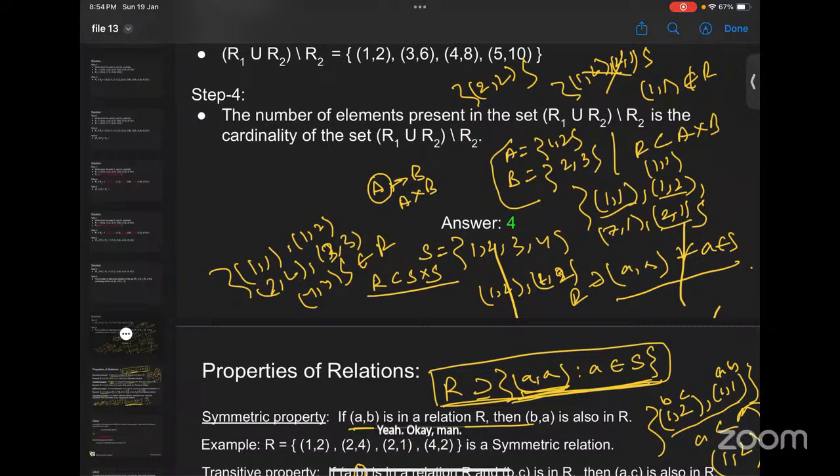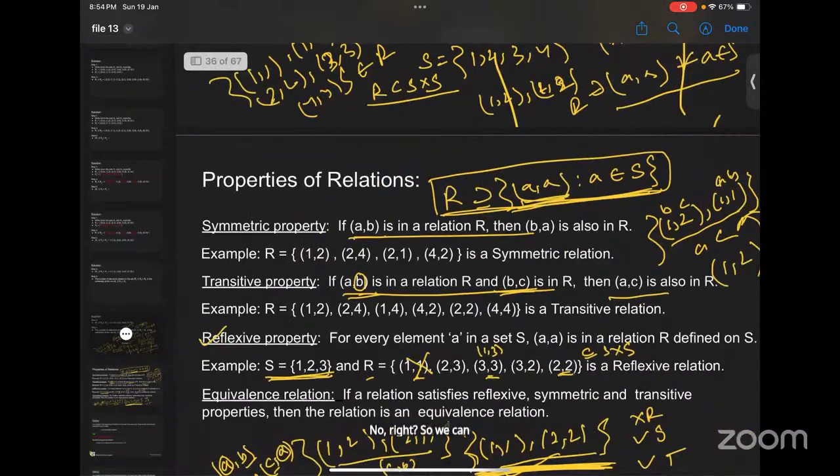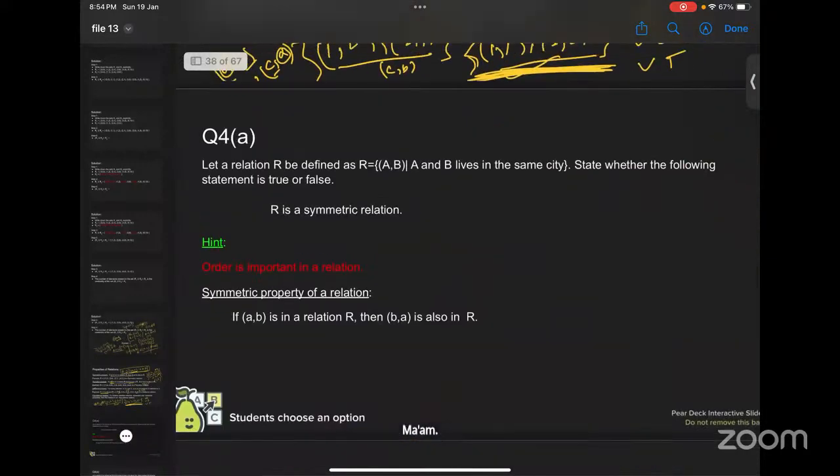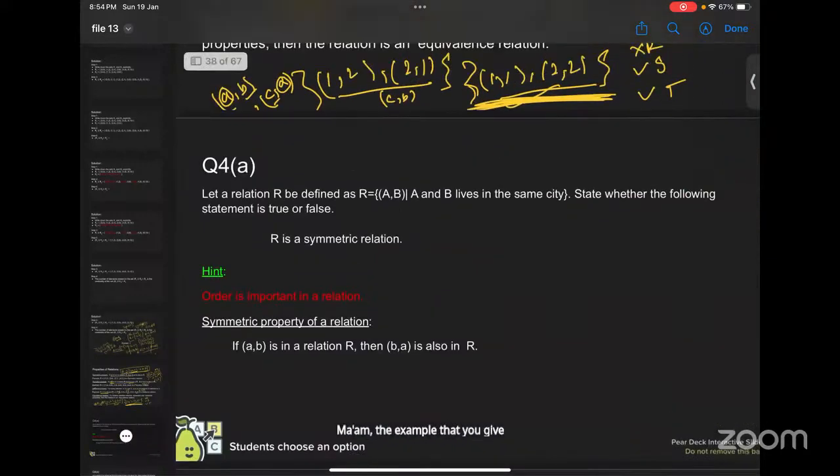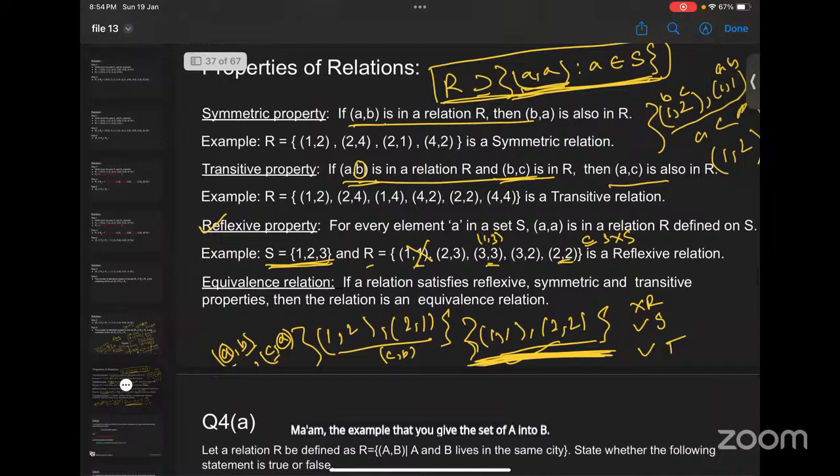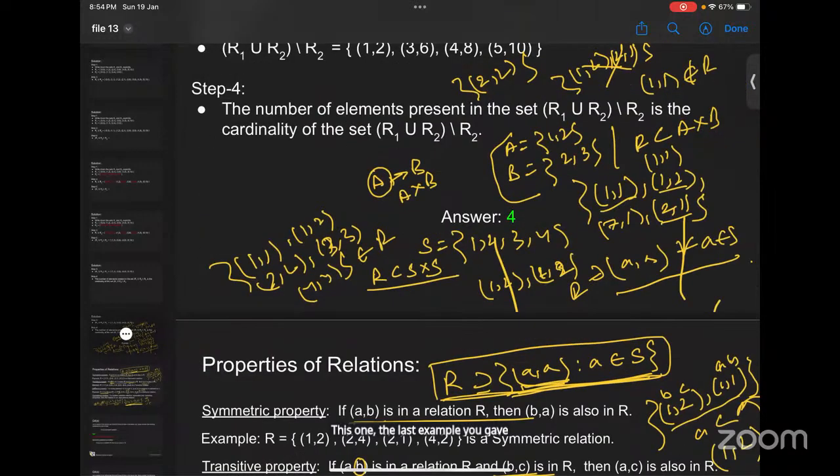No, right? So we can move to the example. Ma'am, the example that you gave, the set of A into B, the last example you gave. In this, you are saying that it cannot be reflexive, because in order to be reflexive we want 1, 1, right?